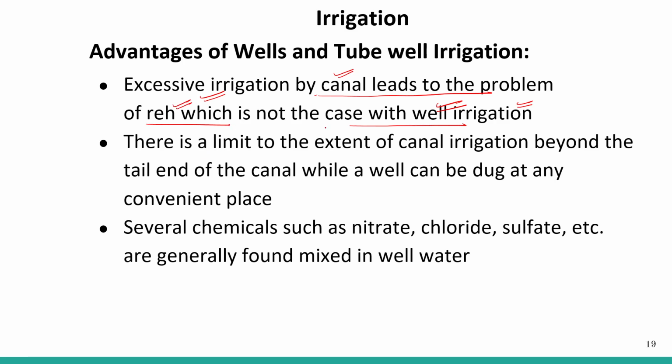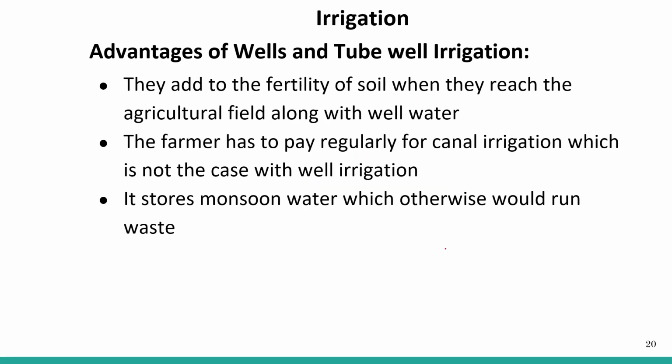This is not in the case of well irrigation. There is a limit to the extent of canal irrigation beyond the tail end of the canal, while a well can be dug at any convenient place. So we have a limitation to use the canal, but in the case of a well, we can dig it at any convenient place. Several chemicals such as nitrate, chloride, sulfate, etc. are generally found mixed in the well water. So these are some of the drawbacks here.